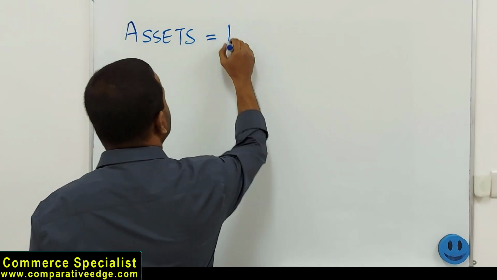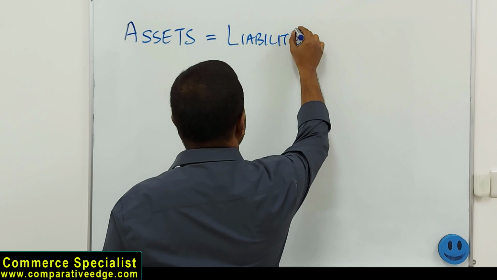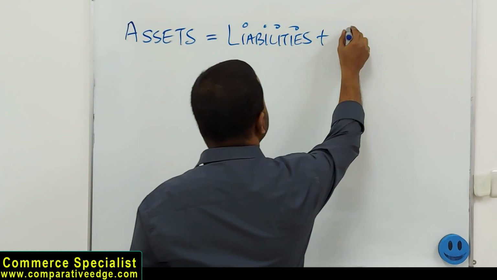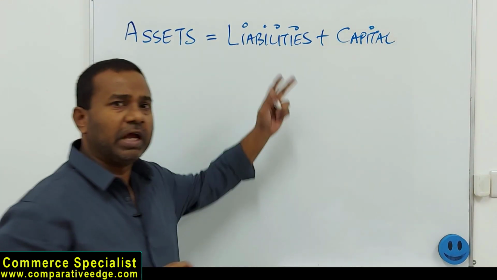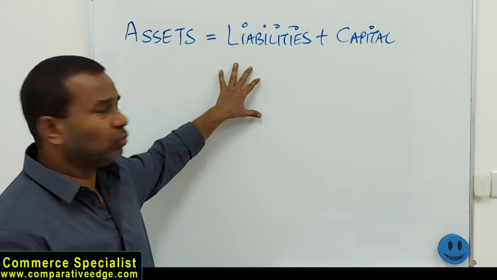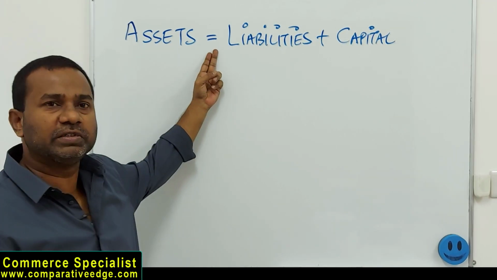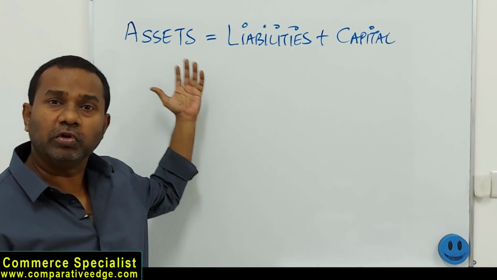Assets equal liabilities plus capital. Whether you write capital first and liability later, it doesn't matter. This is an equation. Why are we calling it an equation? Because there is an equal sign. It has a left hand side and a right hand side, and both have to be equal.